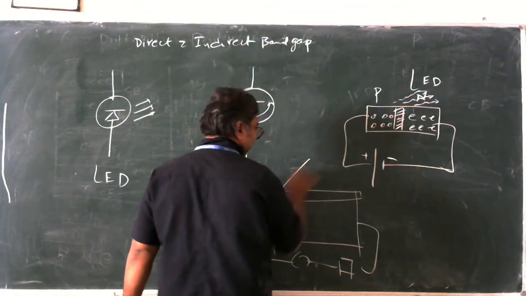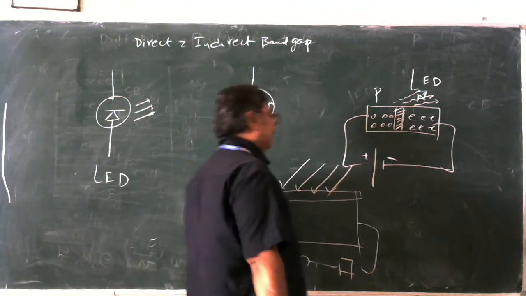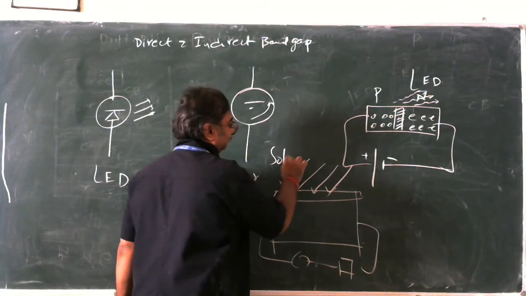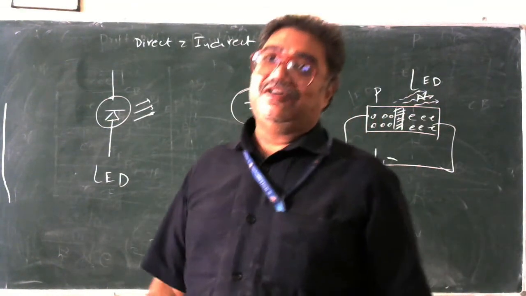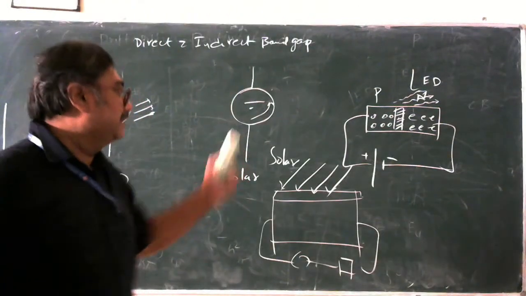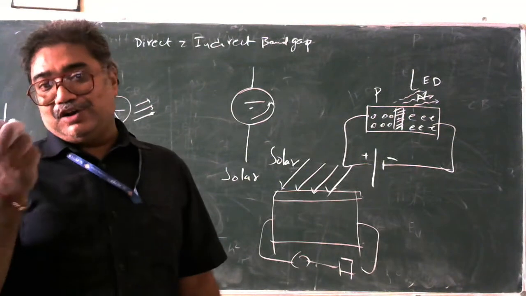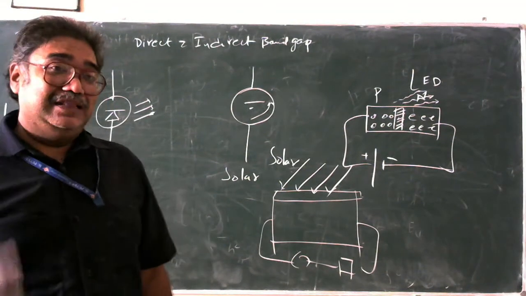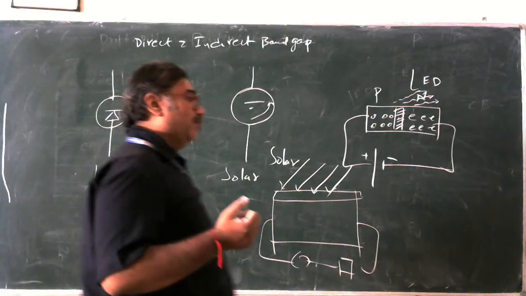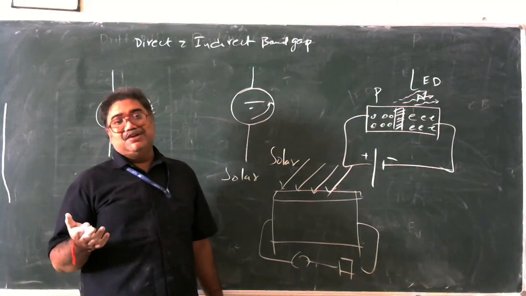So now what is happening? The sun rays are falling on this. This is the solar cell. When sun rays are falling on the junction, let us assume that the sun rays are falling. When the sun rays are falling on this, what is happening? They are falling on the junction, and there the electron and hole are created. And this electron and hole creation is dependent on what? The intensity of the radiation. It is dependent on the intensity of the radiation.